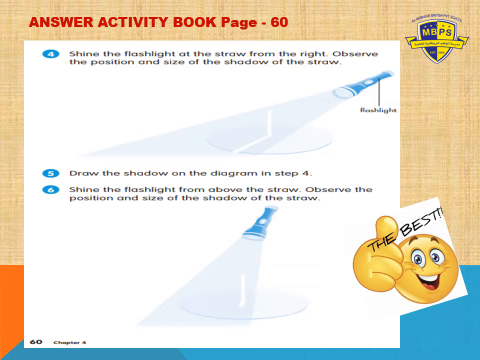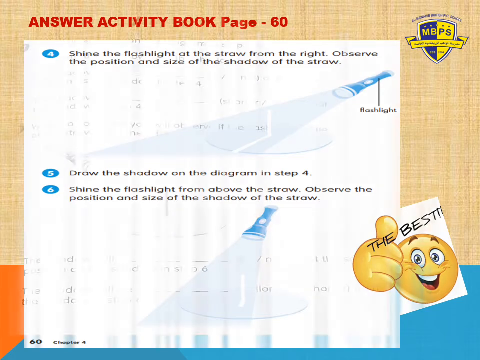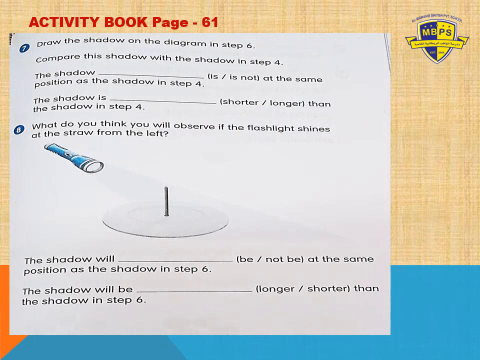And in the 4th one, yes, the shadow of the straw will be longer, because it's far from the right side. Very good, grade 1. Yes, you are the best. Give thumbs up to yourself, okay? Keep it up. Okay, grade 1.